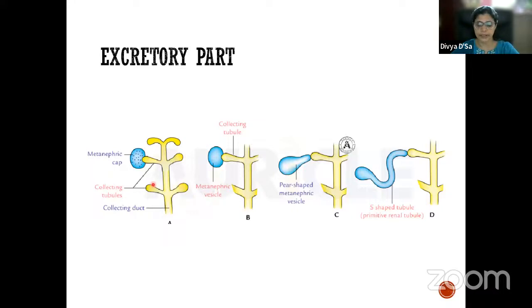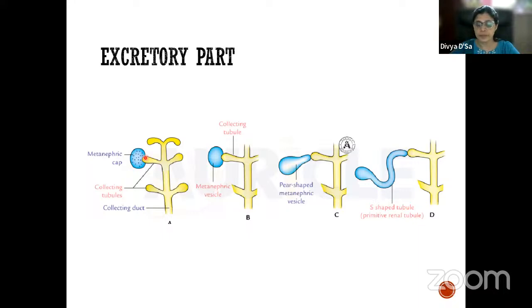The excretory part is formed from the metanephric blastema. When the cells of the metanephric blastema come in contact with the collecting tubules, they condense around them and form what we call the metanephric cap. That is the first stage: the formation of the metanephric cap. What is the metanephric cap? It is the condensation of the metanephric blastema around the collecting tubule.